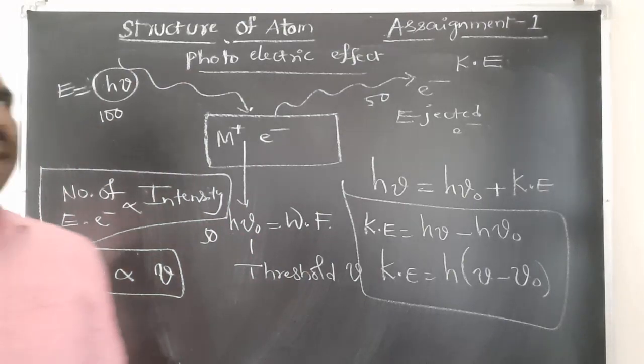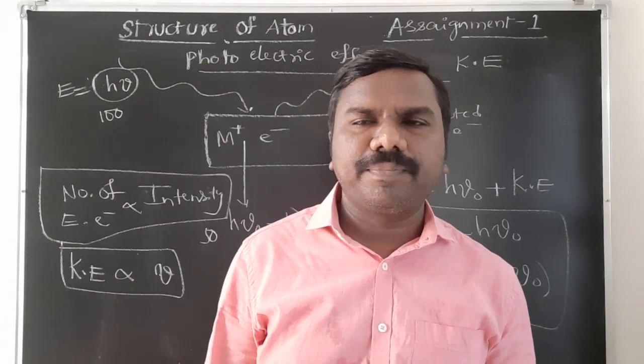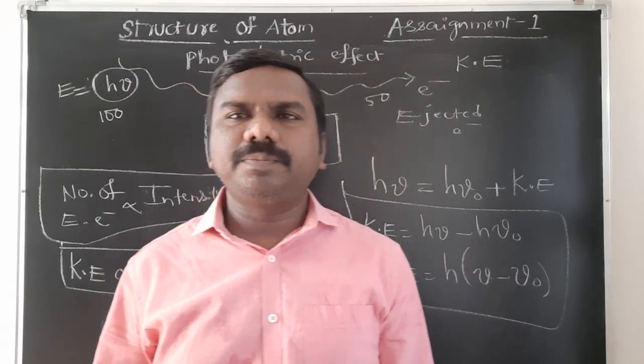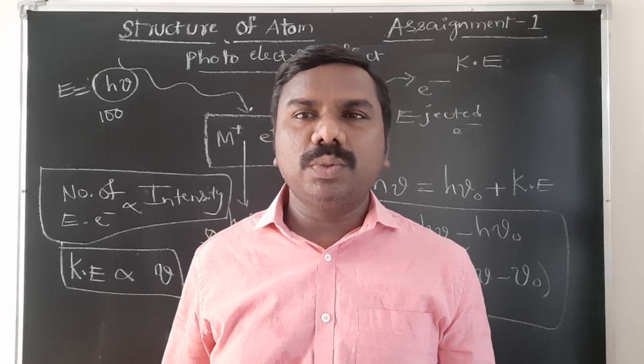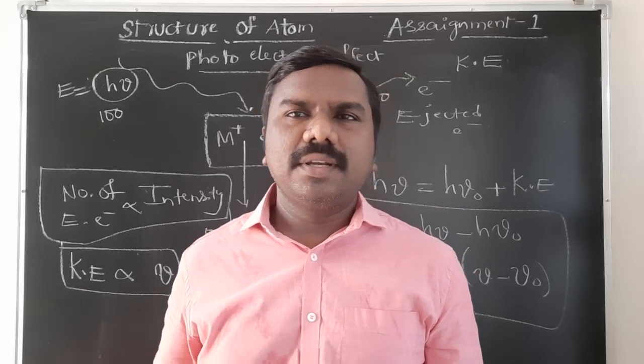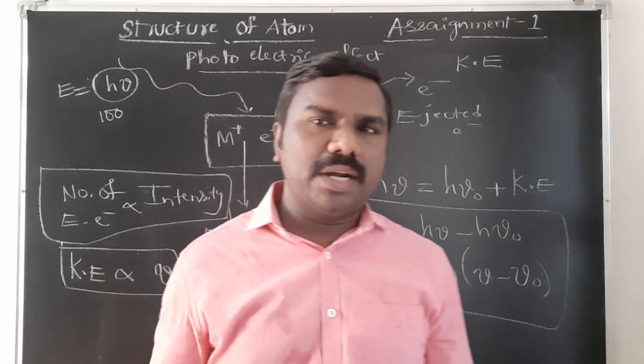Spectrum means an array of anything is called a spectrum. The best example: when white light is passed through water droplets, it is divided into VIBGYOR. Rainbow we know already.